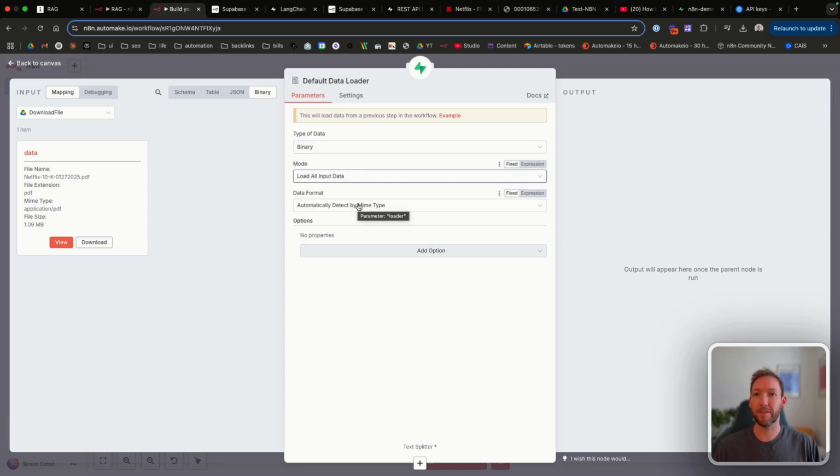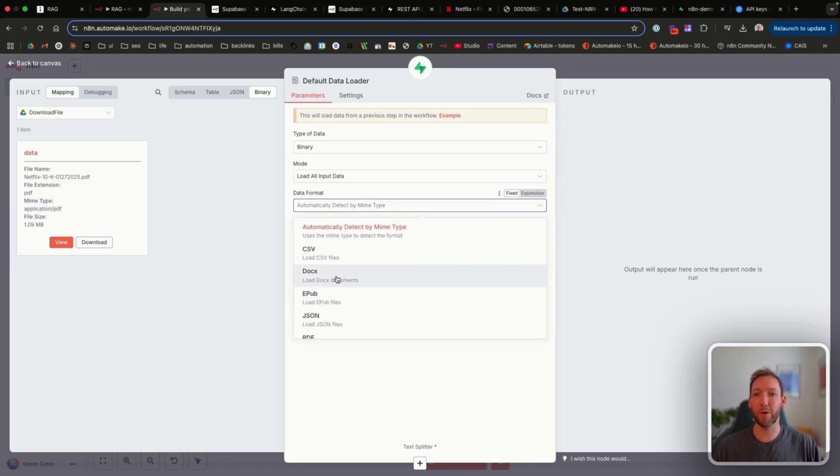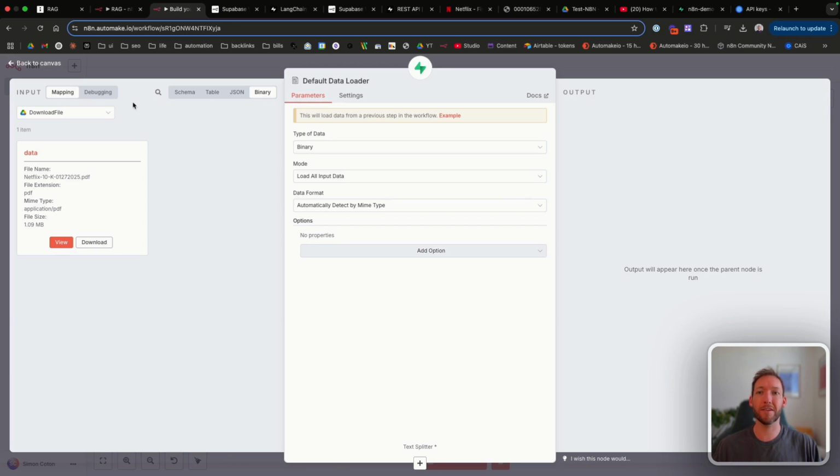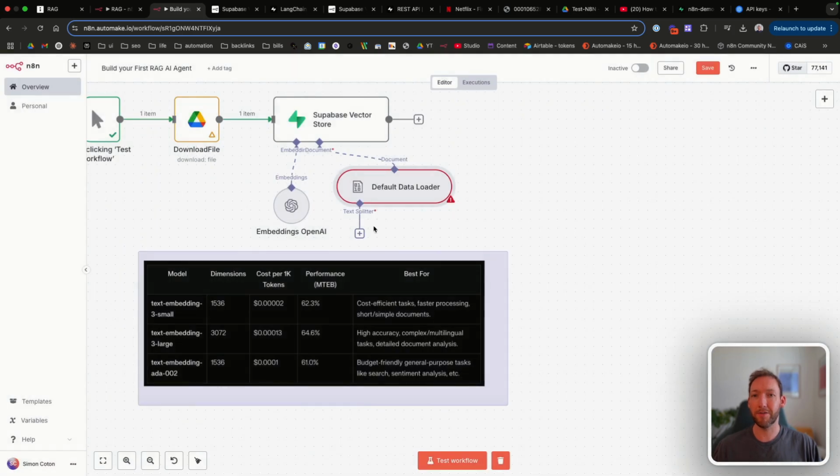And it's automatically going to detect the data format here by the MIME type, which is application/PDF, or we can give it a specific one like PDF. But let's let it auto detect and do the work for us. And then there's other information which we'll cover a bit later that we can add as some context for this data, such as metadata. But for now, we're going to leave it straightforward.